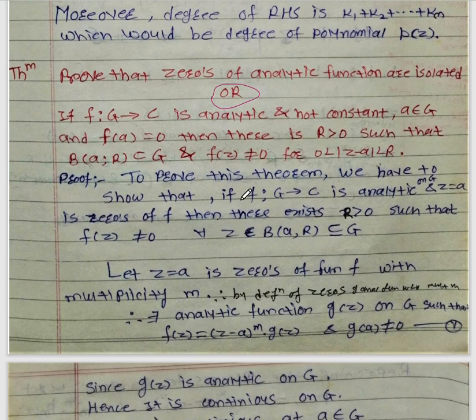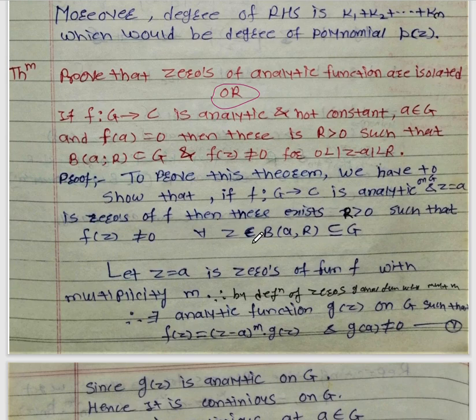Prove that zeros of an analytic function are isolated, or this can be stated as: if f from G to C is analytic and non-constant, a belongs to G and f of a equal to 0, then there is an r greater than 0 such that the open disk with center a and radius r is contained in G and f of z is not equal to 0 for 0 less than mod z minus a less than r. So we will see the proof of this theorem. So what is the proof? We will prove this theorem.